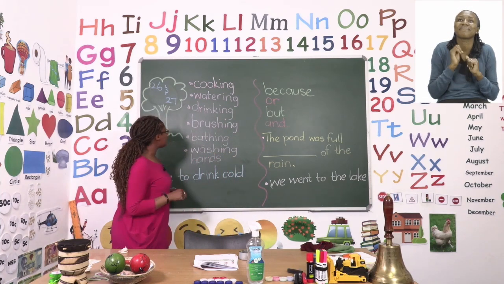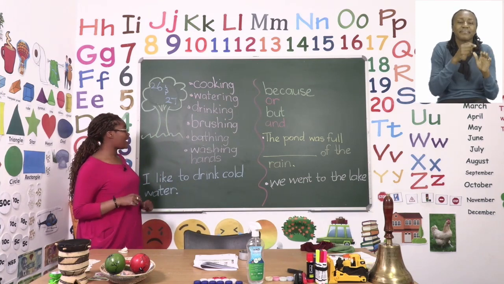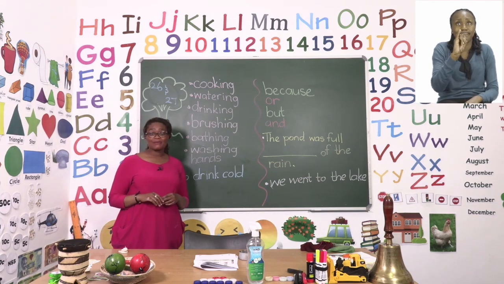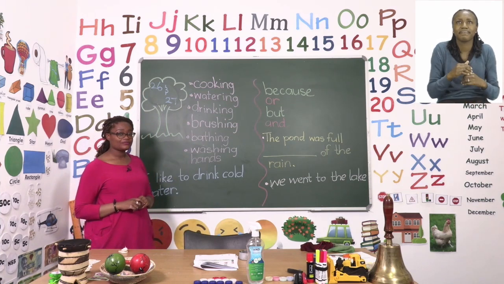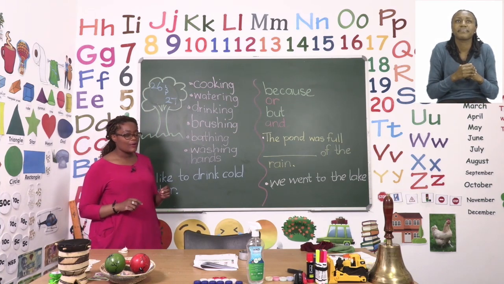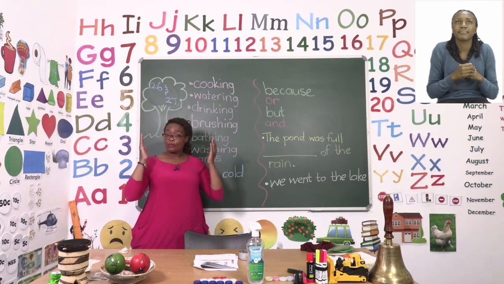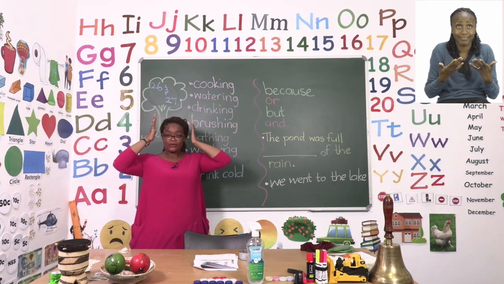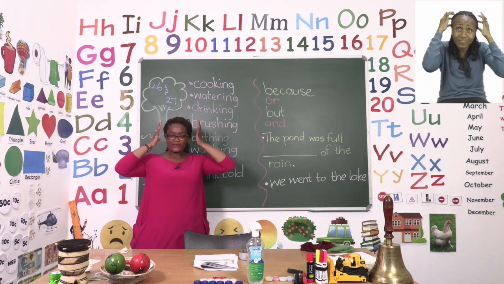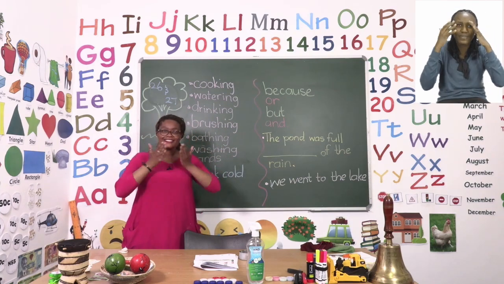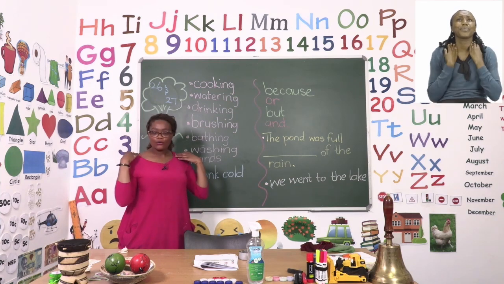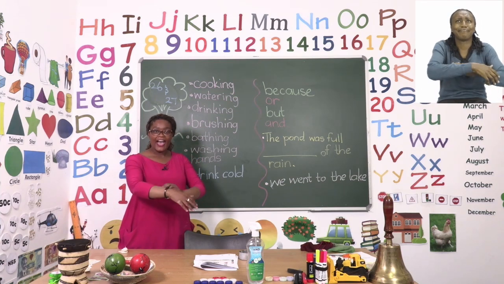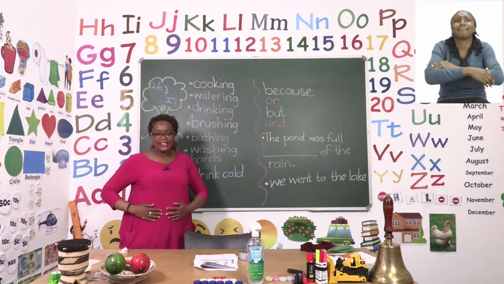Good job. The next one is bathing. So, bathing is going to be very interesting. Everyone, let's say the word bathing. Good job. Now, bathing, we always start from the top of our heads. So, let's wash our hair. Very good. Our face. Good job. Let's move down to our neck, our shoulders, our hands, our bellies.